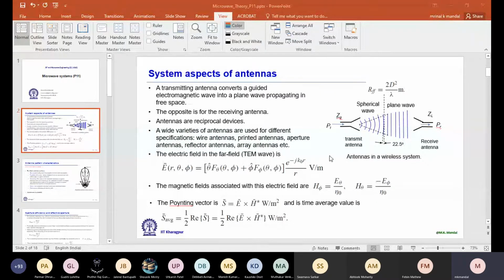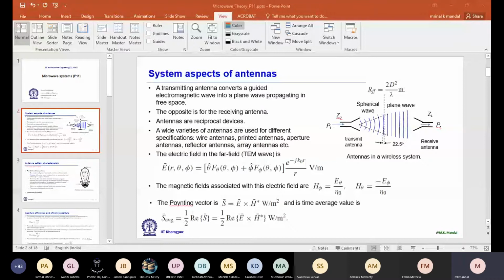Now, if the electric field and magnetic field are complex quantities, that means they have some phase between them. In that case, you have to consider the real part. If we take the time average, it is 1/2 the real part of E cross H star, in watt per meter square.